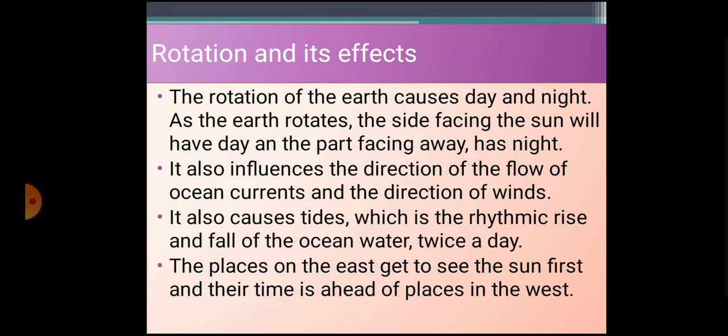The rotation of the earth influences the direction of the flow of the ocean currents and the direction of the winds, means it helps in changing the direction of the flow of the ocean currents and the direction of the winds.